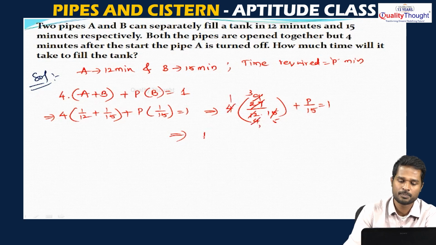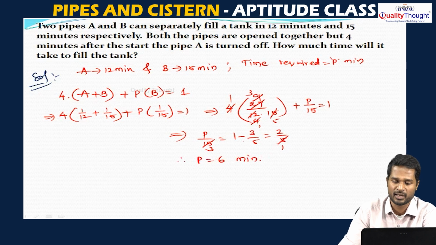So, P by 15 is equal to 1 minus 3 by 5, which is 2 by 5. Therefore, P is equal to 3 into 2, that is 6 minutes to fill the remaining part.